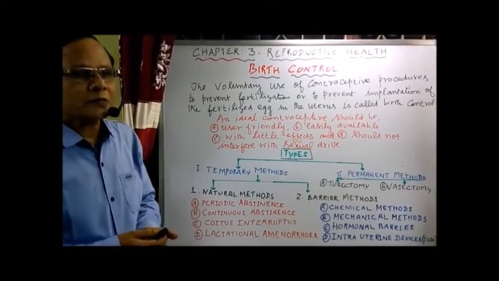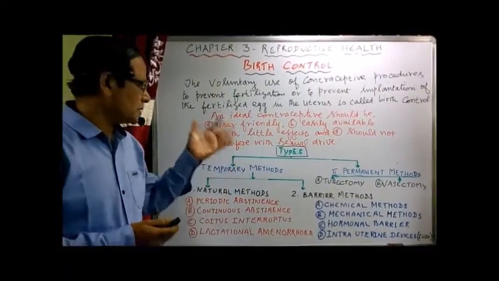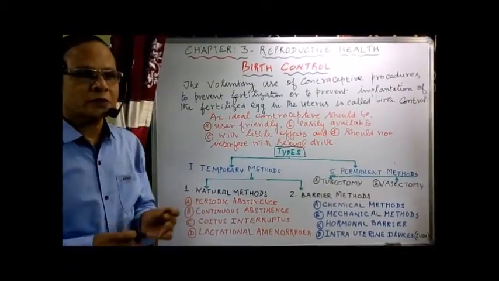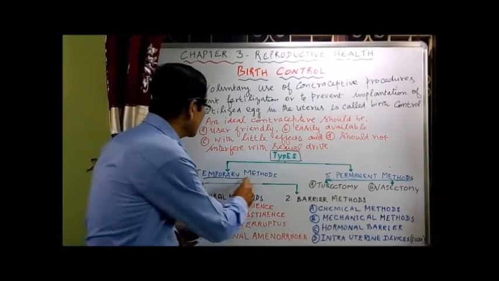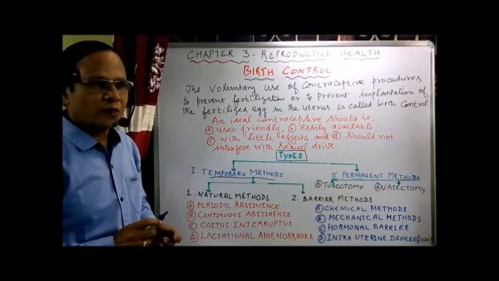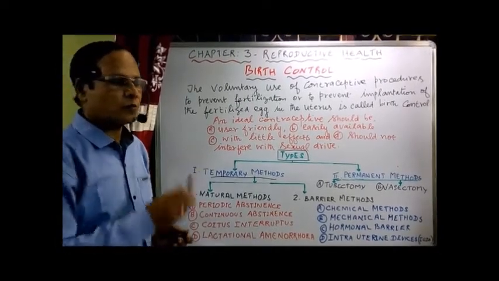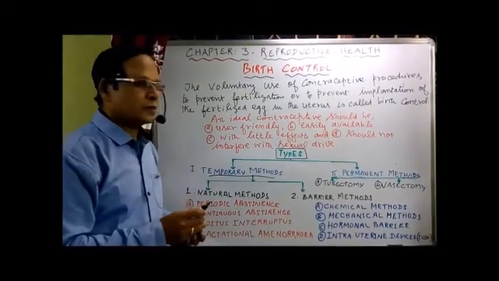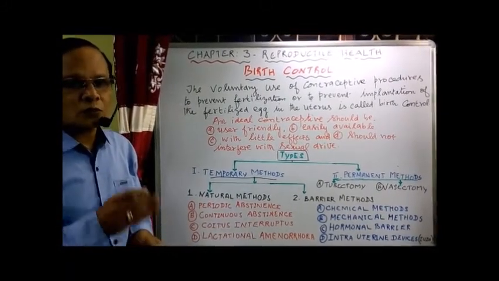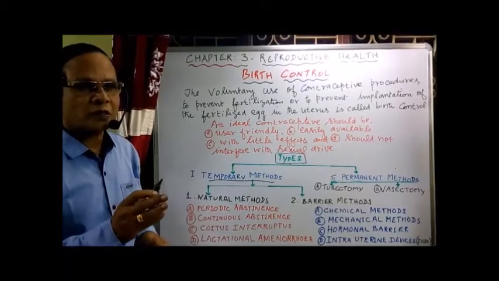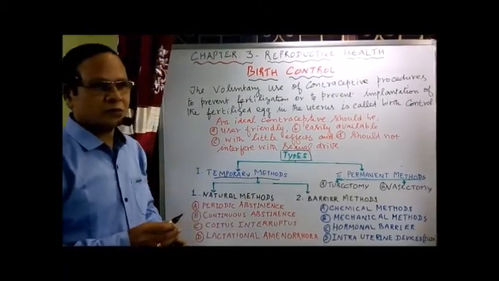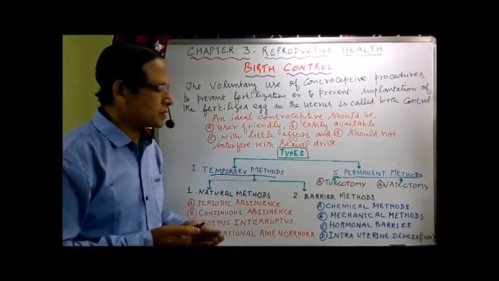Now what are the types of contraceptive? Actually, that is methods. There are two major types of contraceptive methods. Number one, temporary methods, which can be used only temporarily, not permanently. If you want to have a child, you can lift it. Another one, permanent methods. This is nothing but surgical sterilization. Once it is done, you cannot have a child again. So temporary methods and permanent methods.